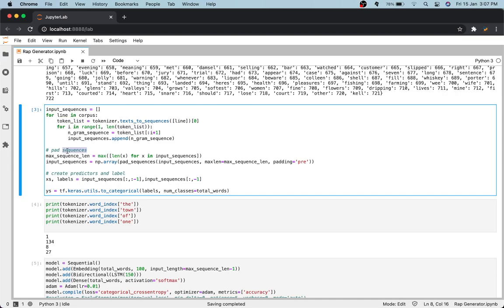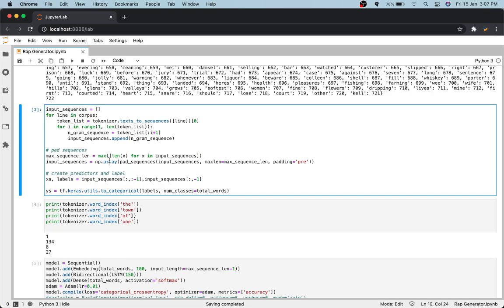Then we pad the sequences through this piece of code. If you don't understand what I've done over here, this is called a list comprehension. That is a way in which you can do function-like things through a list. For that you first put the parentheses and then the square brackets inside of them.